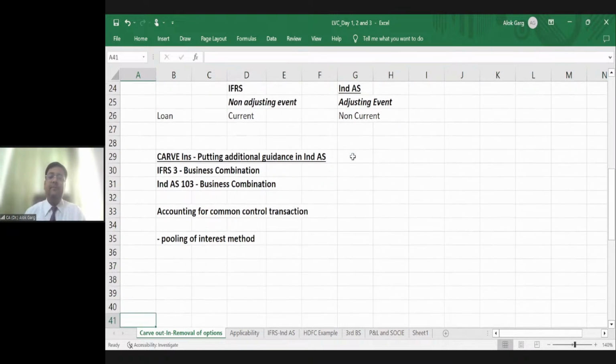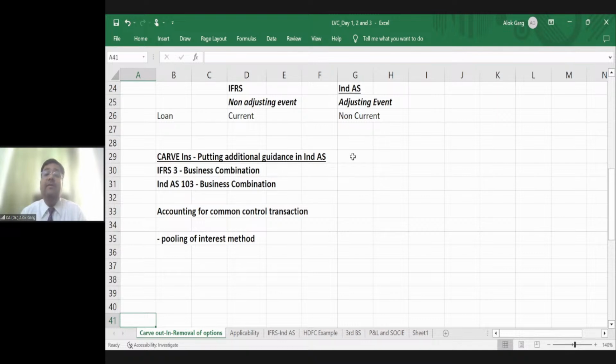Friends, IFRS says that whenever a company is acquiring another company, the net assets will always be carried at fair value, right? There is no pooling of interest method in IFRS. But in India, we were having the pooling of interest method as well as the fair value method. We were having two options. In IFRS, there was no pooling of interest method, and if a company is acquiring another company, the net assets have to be measured at fair value. The consideration has to be measured at fair value.